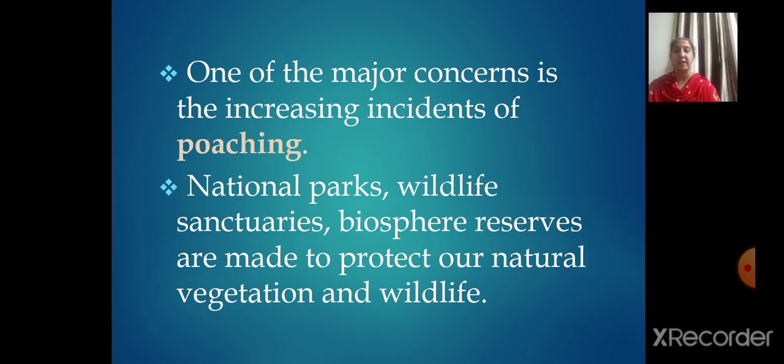How can the conservation be done? By increasing awareness among the people. So what should be done? The national parks, wildlife sanctuaries, even the biosphere reserves are to be made to protect our natural vegetation and wildlife. And even the conservation of creeks, lakes, and wetlands is necessary to save the precious resource from depletion.